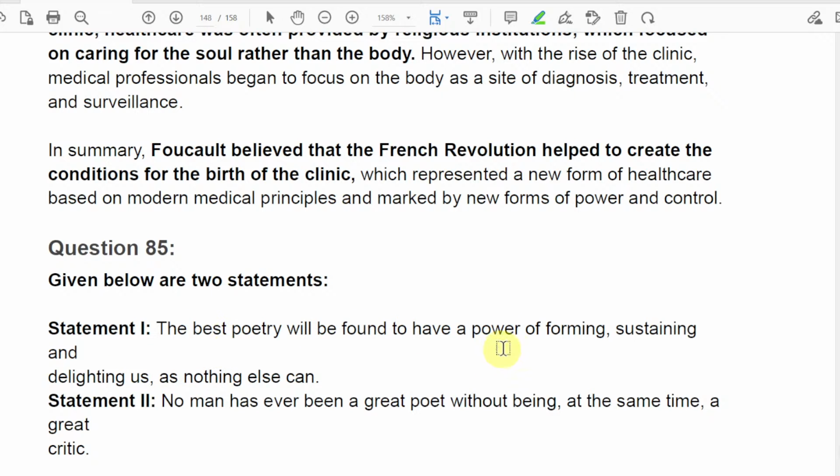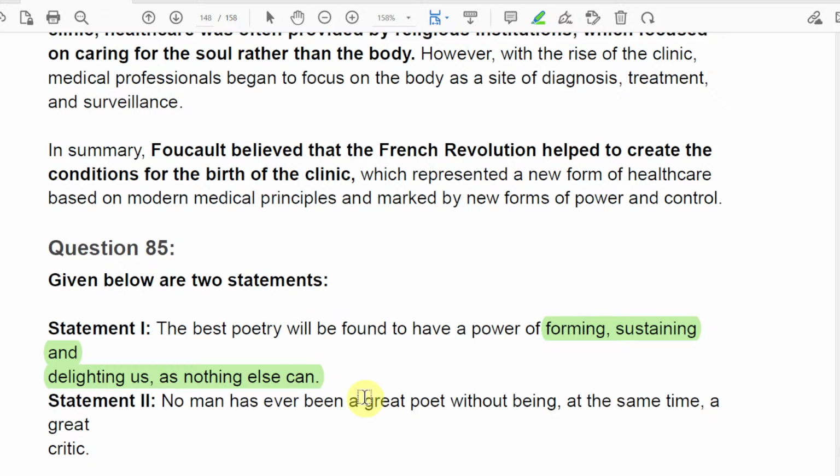The best poetry will be found to have the power of forming, sustaining and delighting us as nothing else can. So of course it has, delighting us as nothing else can, forming, sustaining and delighting us. Poetry has the power, yes, and many critics have different views of poetry, right? Like Sidney has delight and instruct, teach and all these. Of course, Plato says that it's a mother of lies. Aristotle says that it is imitation of life, mimesis, right?